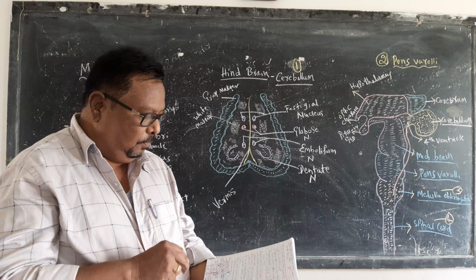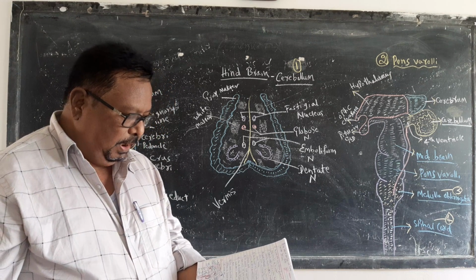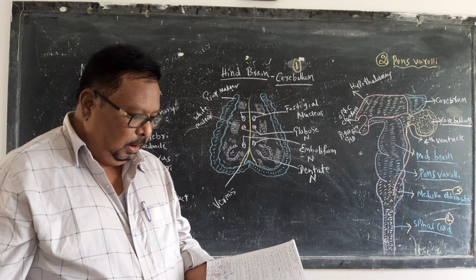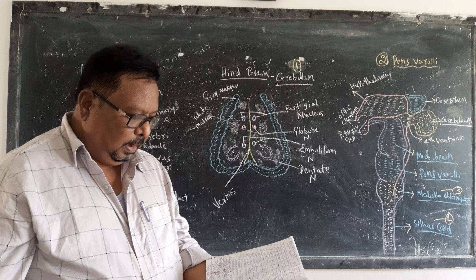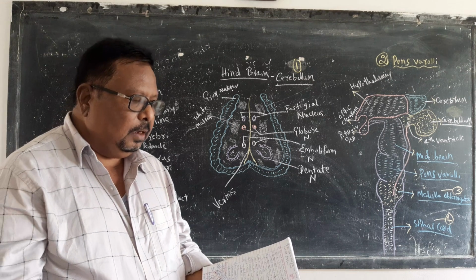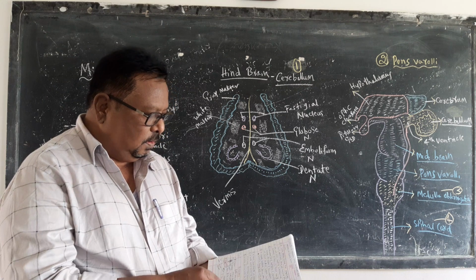The second is the diencephalon, which is made up of epithalamus, thalamus, and hypothalamus. So we have studied all these things.